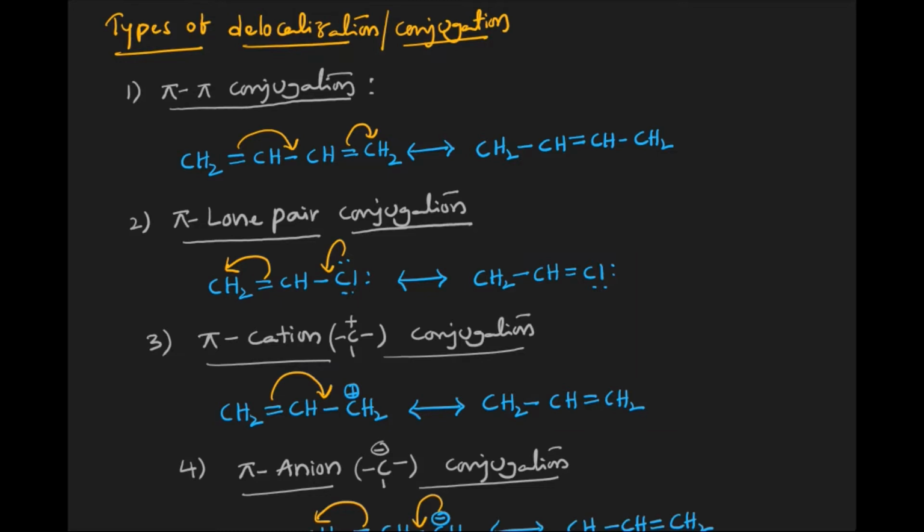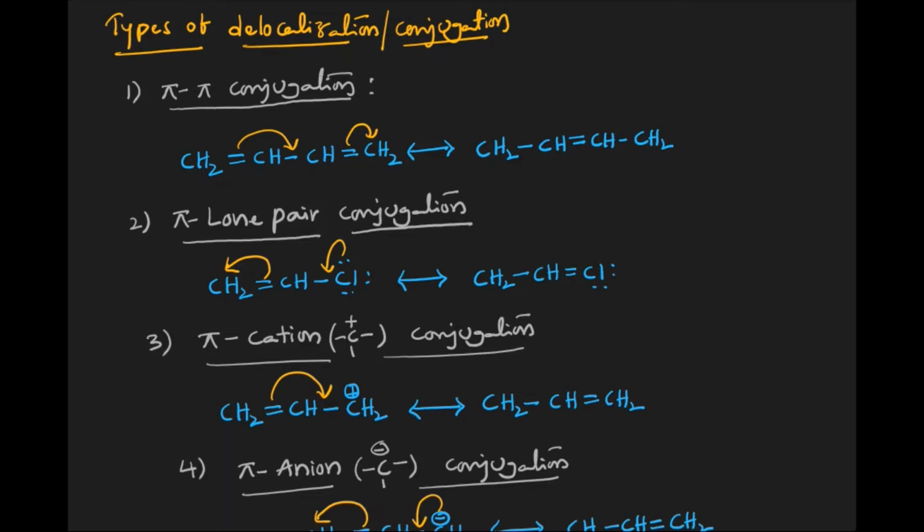Hello friends, in this video I am going to discuss types of delocalization or conjugation in organic molecules. Let us see the first one, it's pi-pi conjugation. As it suggests, pi electrons are involved in the conjugation. We have one pi bond over here and another one over there. These two pi bonds must be in conjugation.